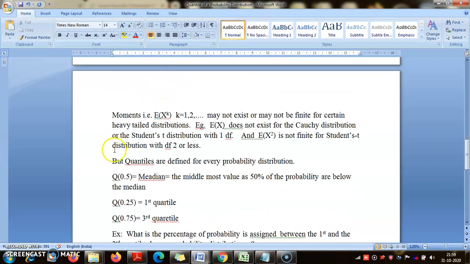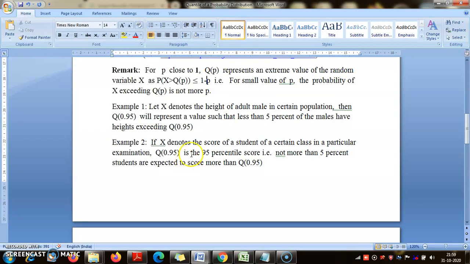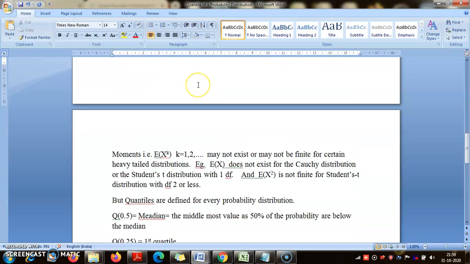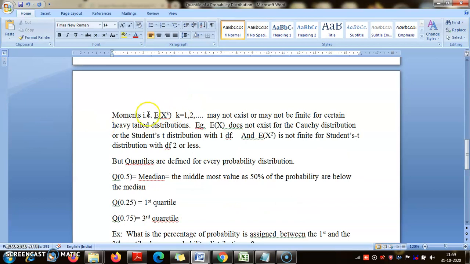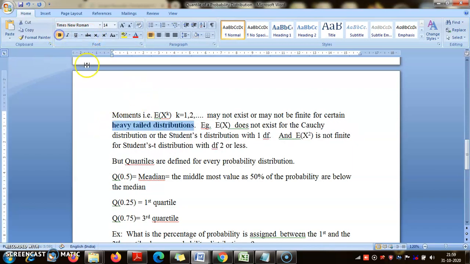Now why are quantiles important? One, I told you that they represent extreme values, which are useful in many contexts. And the second usefulness of quantiles comes in the context of heavy tail distributions, something that I have already defined. Heavy tail distributions means that only some of the moments exist, not all the moments exist.